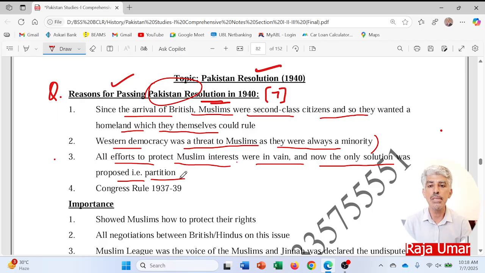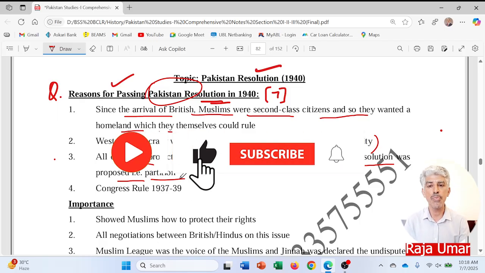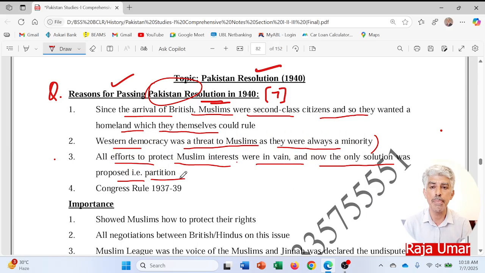The Simon Commission failed, the Nehru Report failed, Jinnah's 14 points failed, all failures. The Allahabad Address was the idea of a single person at that time, Allama Iqbal, and the roundtable conferences failed. The new constitution proved a failure. Congress rule was fatal for the Muslims, and then things came to the Pakistan Resolution.